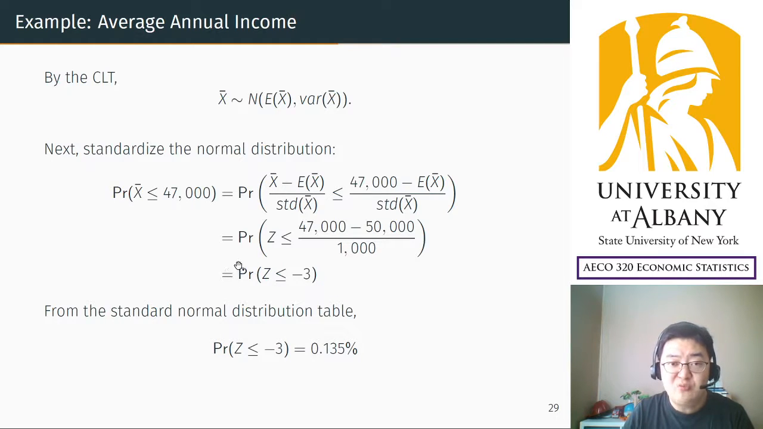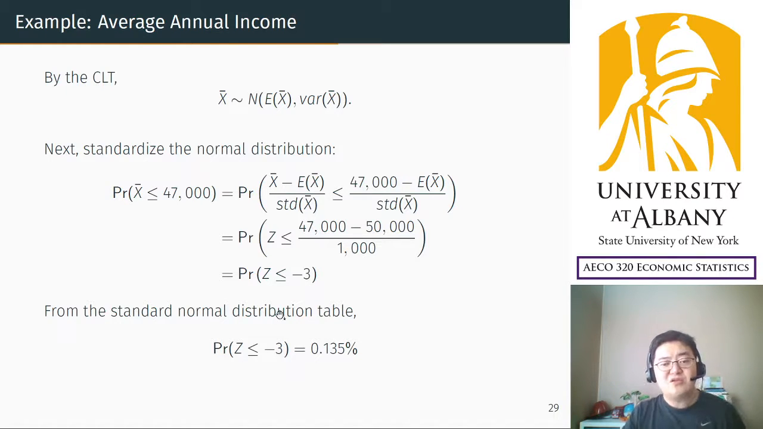And this is a cumulative probability. So we have this probability in the table. From the standard normal distribution table, or if you use Microsoft Excel or a program or calculator, you should be able to find it. The answer is 0.135%, only 0.1%. So if you survey 100 people, the probability of underestimation by more than $3,000 is only 0.1%.